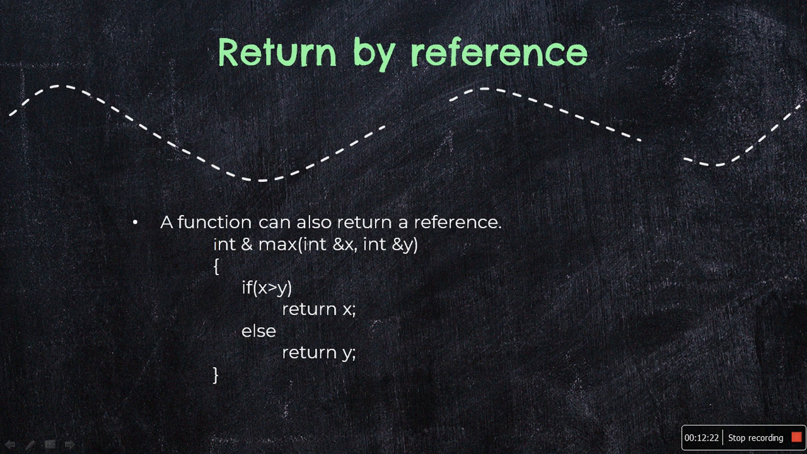Then a function call such as max(a, b) will yield a reference to either a or b depending on their values. This means that this function call can appear on the left hand side of an assignment statement, that is, the statement max(a, b) = -1. This is legal and it assigns -1 to a if a is larger, otherwise -1 to b. Understood? So this is what is returned by reference.